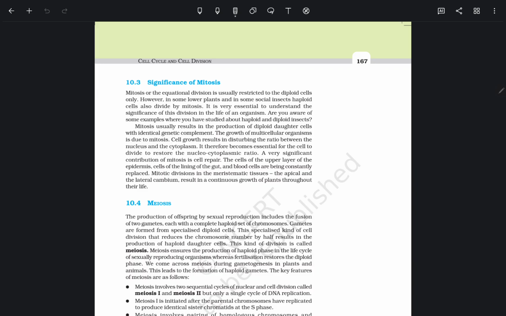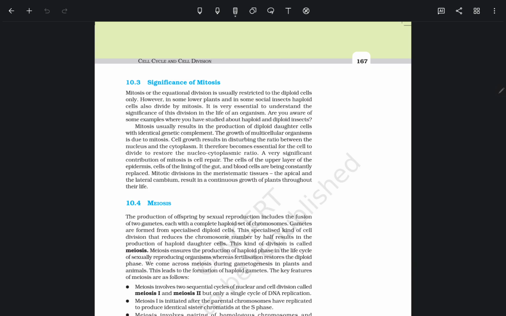Significance of mitosis. Mitosis, or the equational division, is usually restricted to diploid cells only. However, in some lower plants and in some social insects, haploid cells also divide by mitosis. It is very essential to understand the significance of this division in the life of an organism.